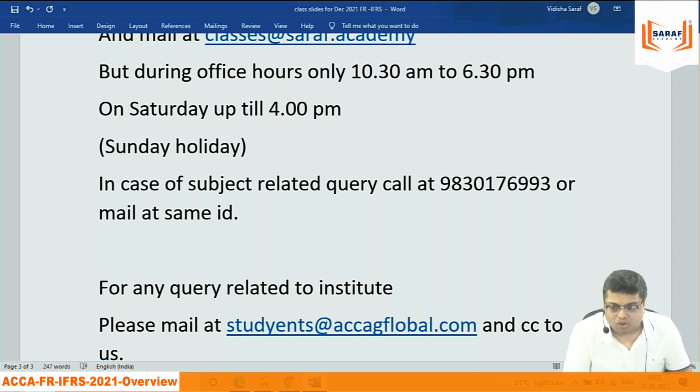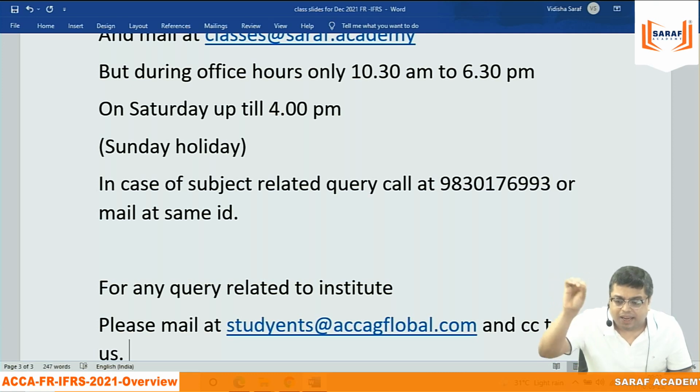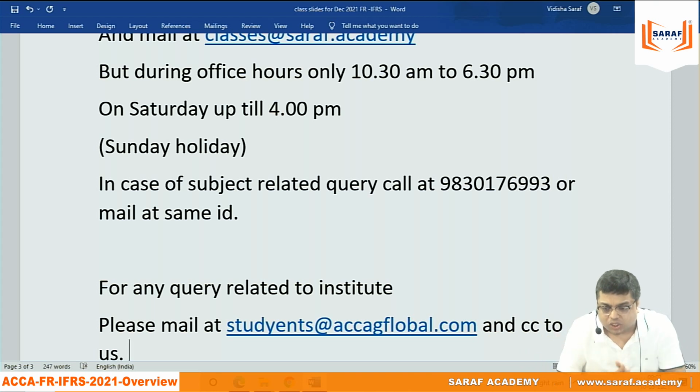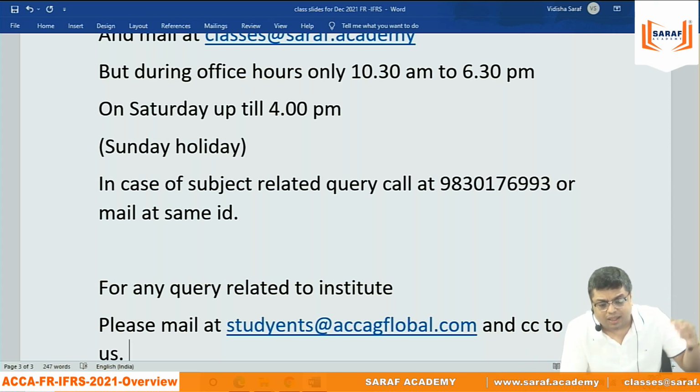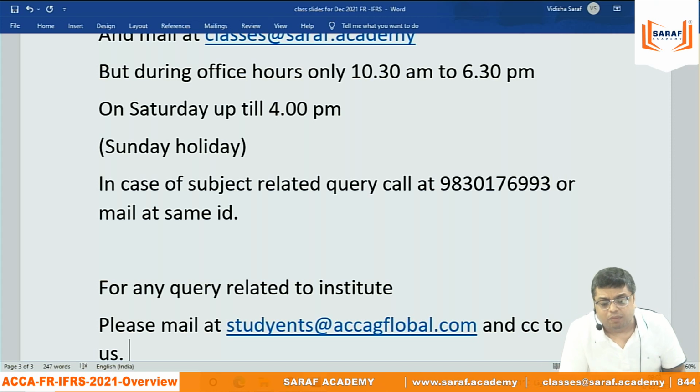And when you are mailing, don't say that I'm facing. Who is you? Write in the mail, my name is this, my registration number is this, I'm facing this issue, put a screenshot so that anybody who is opening your mail, they can understand exactly आपका problem क्या है.